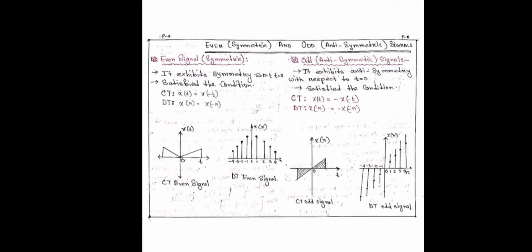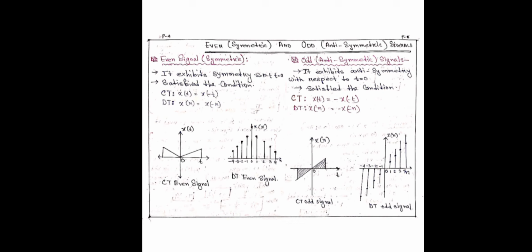Next one, even and odd signal. Even signal or symmetric signal exhibits symmetry with respect to time.